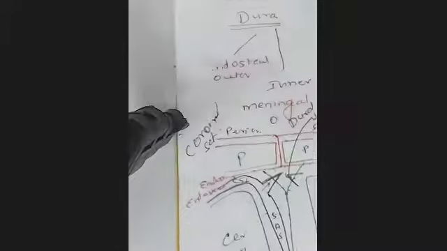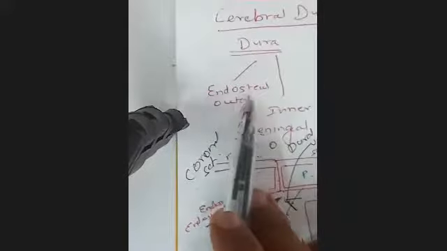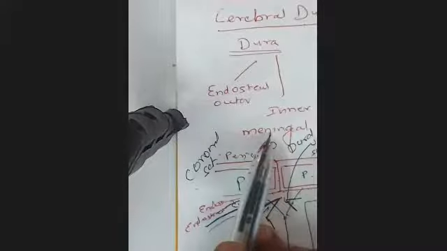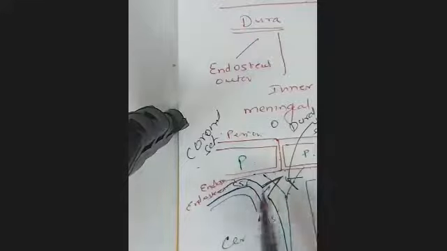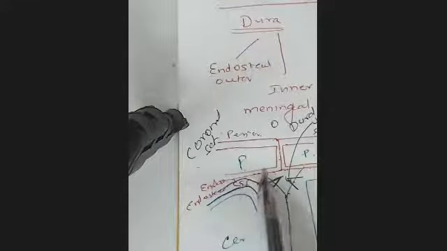Okay, I'll just quickly revise what we studied today. Today we started with the cerebral dura mater, and we said it has an outer endosteal and an inner meningeal layer. The endosteal layer is continuous through the suture with the pericranium.